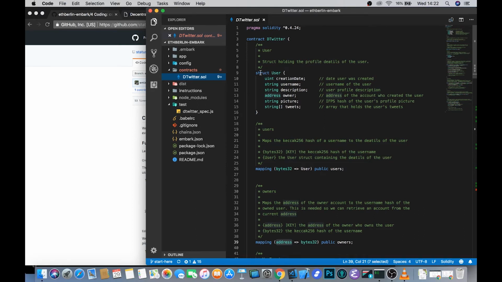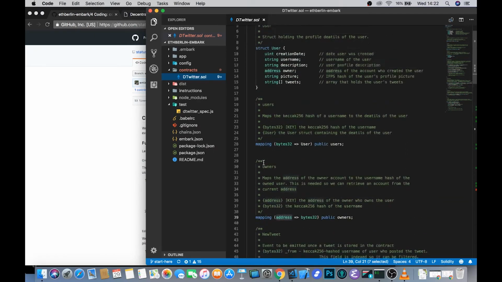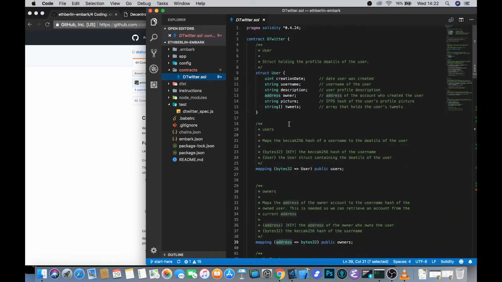The first thing that we're doing is declaring a kind of data structure which is called a struct. You can see that we also have mappings, events, we have bytes32, we have strings, we have uints, we have ints, we have addresses, enums, and a few others. For our purposes here, we need to first be able to store all of the different users of our decentralized Twitter client on the chain.